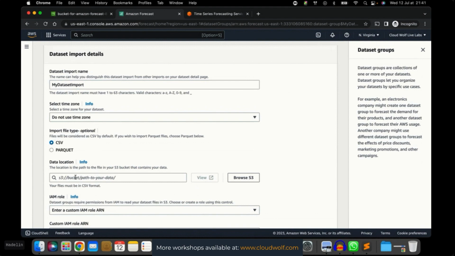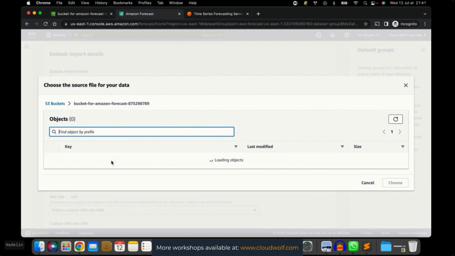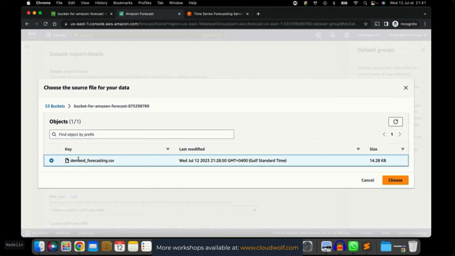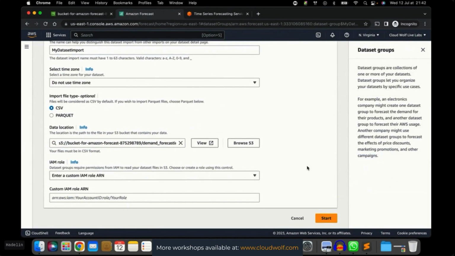And here, that's where we have to specify the location of our data in S3. So we're going to click this button here, Browse S3, to find our dataset and therefore to import it in Amazon Forecast. That's the bucket we just created, bucket for Amazon Forecast. Let's go inside, and then select the dataset we uploaded into S3, demand forecasting.csv. We click choose, and all good. We have the data well selected.